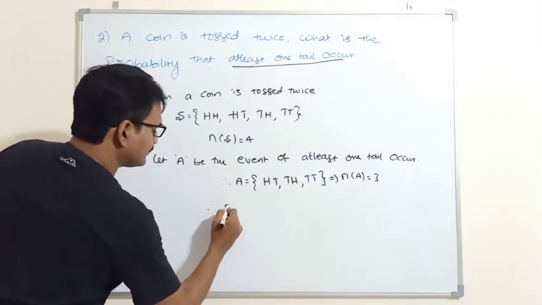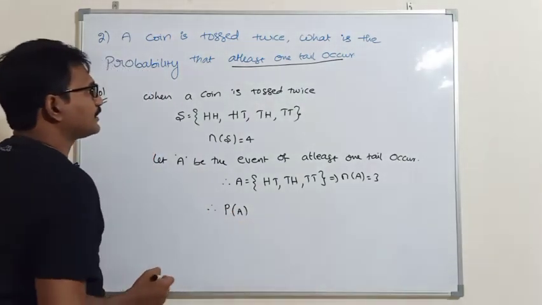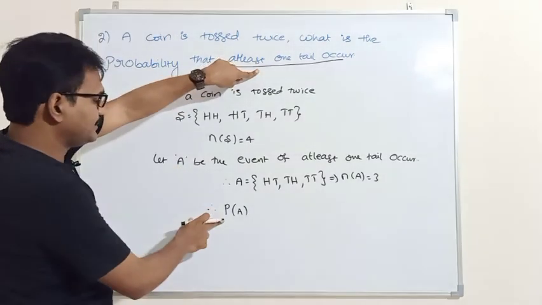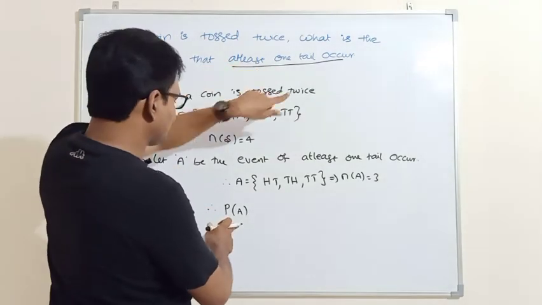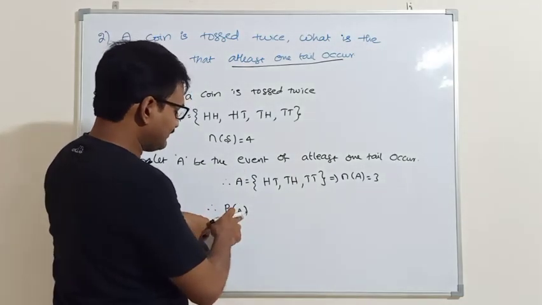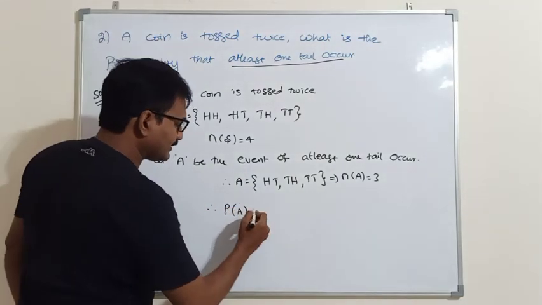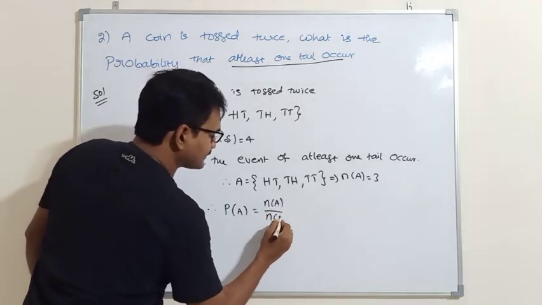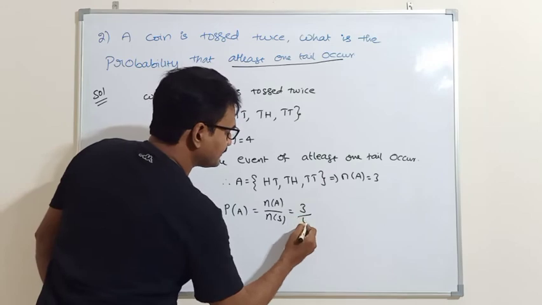Therefore, probability of A. A means at least one tail occurs. The probability of the event A of at least one tail occurring is equal to N of A by N of S. What is N of A? 3 by 4.